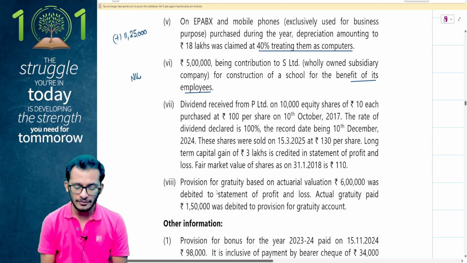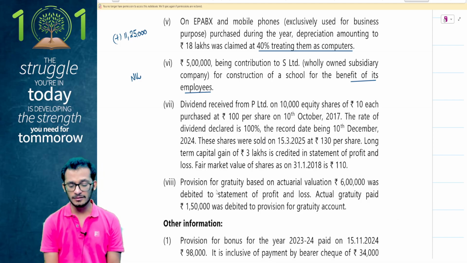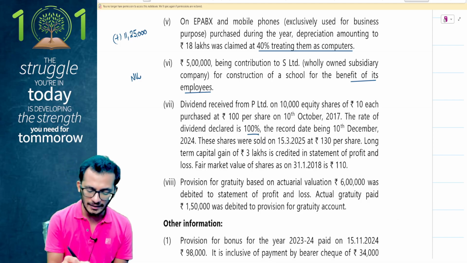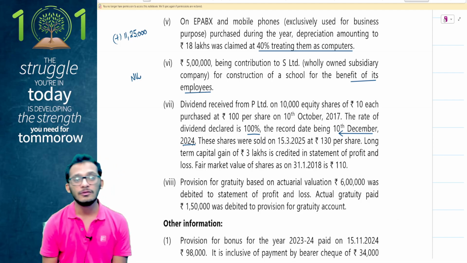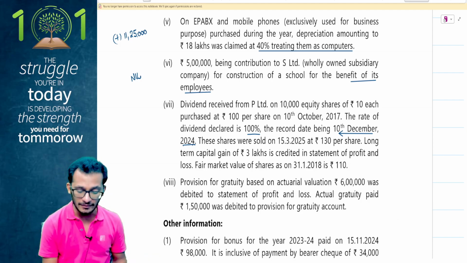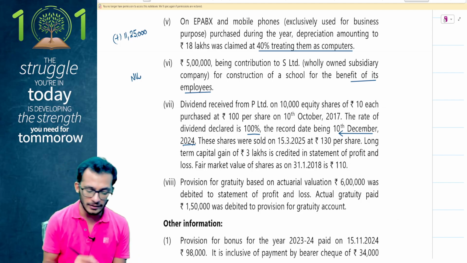Next, dividend received from P Limited on 10,000 equity shares of 10 each purchased at 100 per share on 10th October 2017. The rate of dividend declared is 100%. Record date being 10th December 2024. Okay, so I have received dividends, people. Let's check how much dividends I have received. I have received 10,000 shares, and 10 rupees is my share face value, and therefore 1 lakh rupees is what I would have received as dividends.